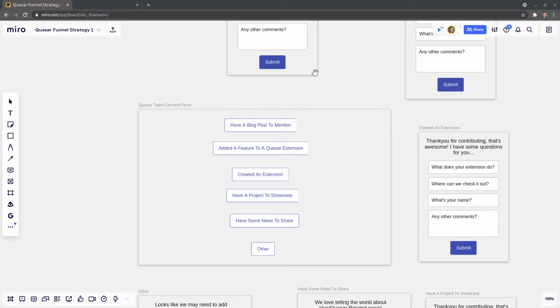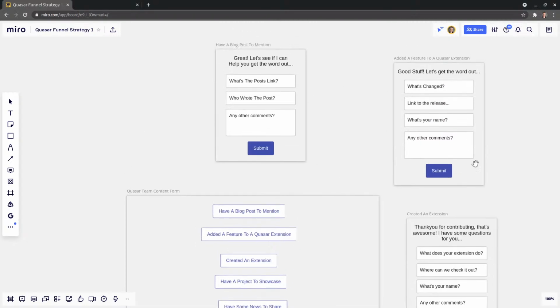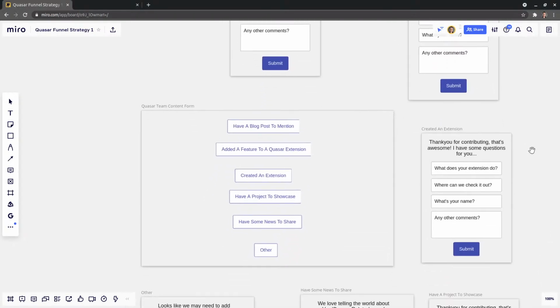Well, what I'm going to do is create this content form that people can fill out and let me know about what content they've created. And the idea is, once they've filled in one of these forms, it will then send the results directly to a Trello board, so I can decide how I'm going to let people know about that Quasar related stuff. That's the idea. So maybe I'll call this creating Quasar content form.